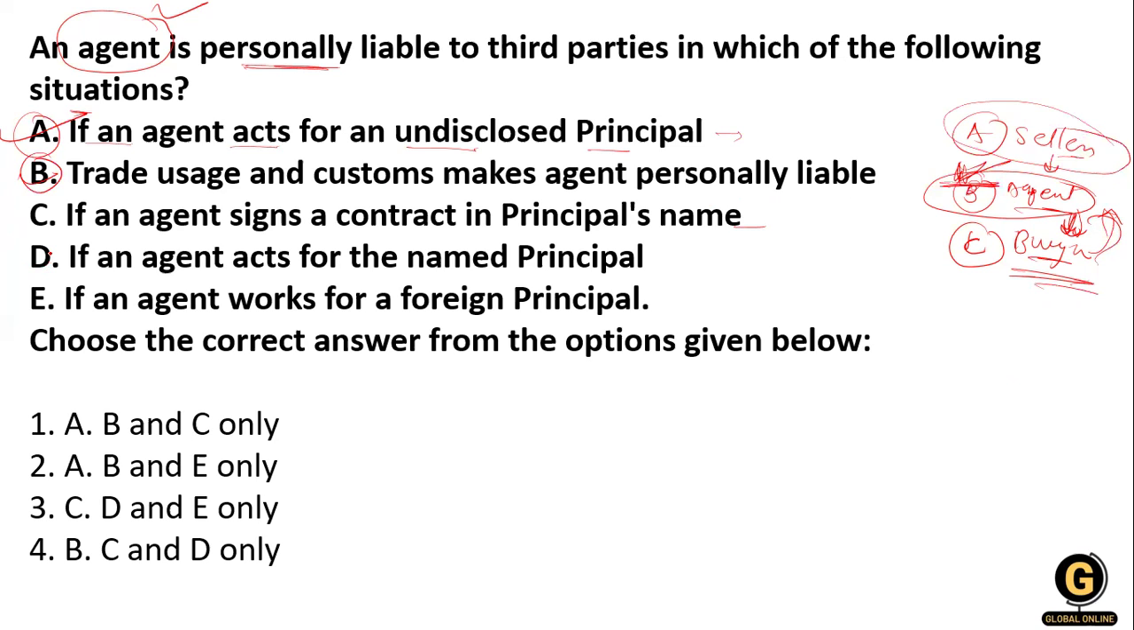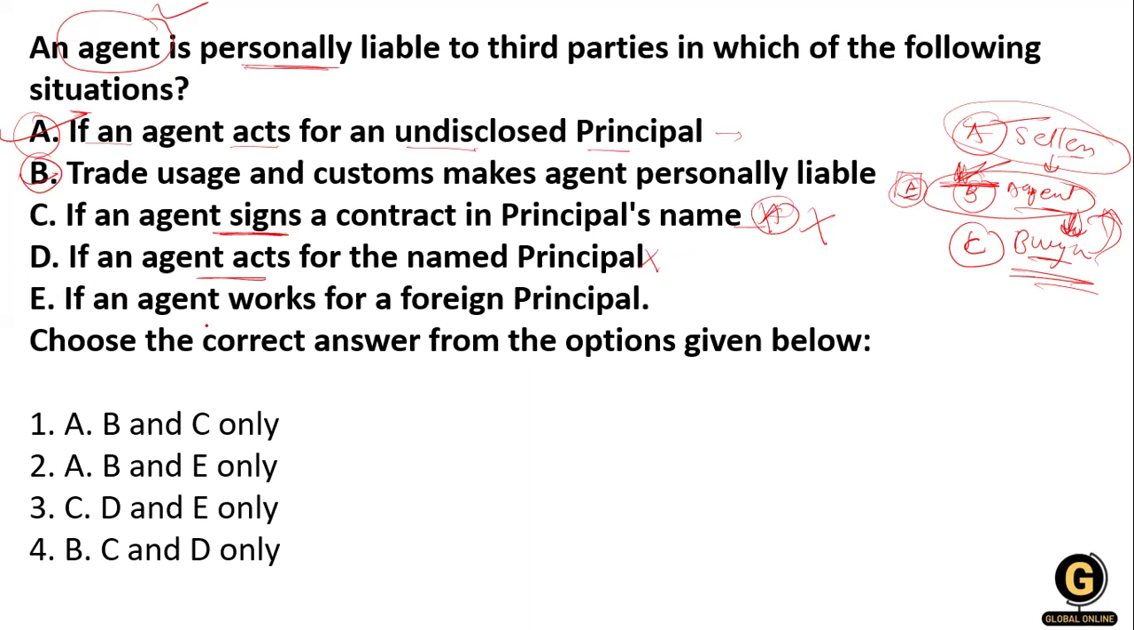And after that, the next option: if an agent signs a contract in the principal's name. Here he is only signing the contract in the principal's name, in the name of A. So whoever's name is given in the contract is liable. In that case A, that means the seller, is liable, so it is not applicable to the agent. Now, if an agent acts in the name of the named principal, in that case also the agent is not liable. Who is liable? The seller is liable.